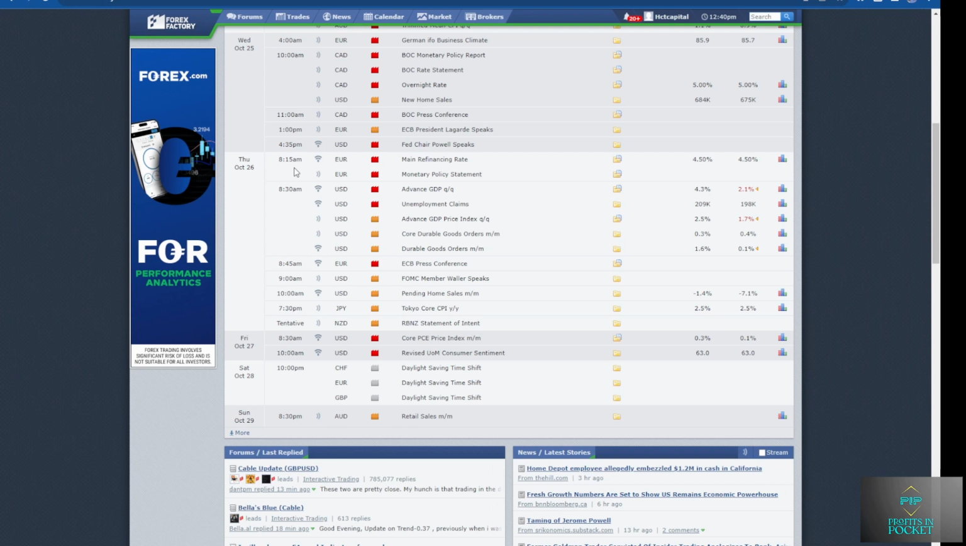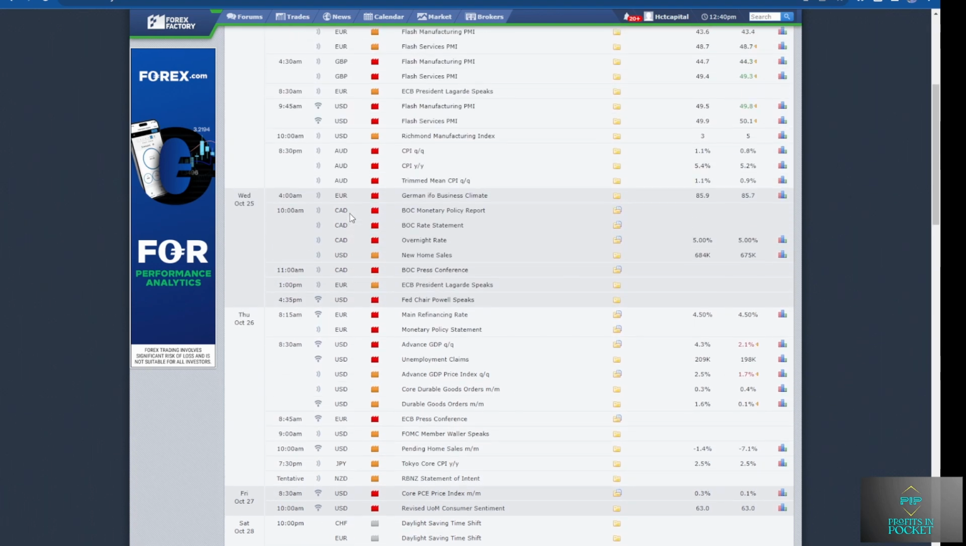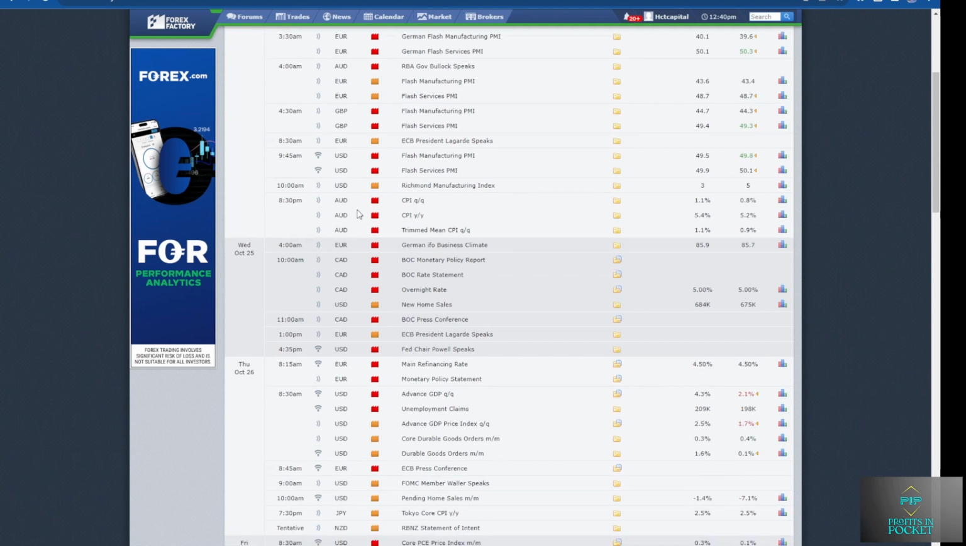Thursday, during the New York session at 8:15 a.m., the Euro has its main refinancing rates as well as the monetary policy statement. At 8:30, the US dollar has advanced GDP as well as unemployment claims. At 8:45, the Euro has the ECB press conference, and that's all we have for the Euro and the US dollar for Thursday. Friday, during the New York session at 8:30 a.m., the US dollar has the core PCE price index, and at 10 a.m., the US dollar has the revised University of Michigan consumer sentiment. And that's what we have for high impact news for the upcoming week of October 23rd through the 27th.